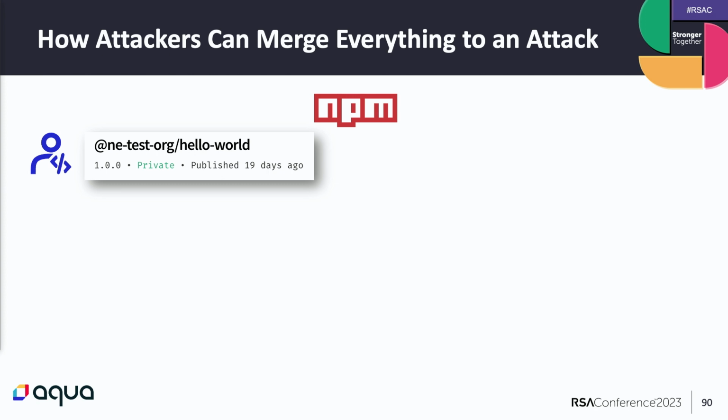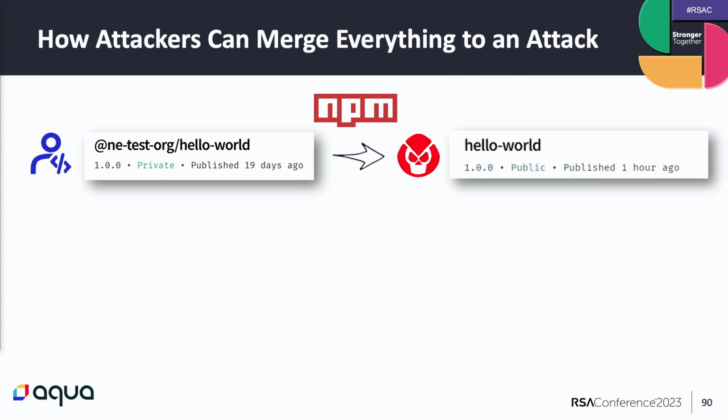So let's assume that attackers find your private package on NPM that's called hello world and belongs to an organization that's called anytest.org. What the attacker will do is find if there is another package on NPM without the scope, and the attacker will try to trick a developer in your organization who forgets to mention the scope of the package. Because we are all human and we make mistakes.